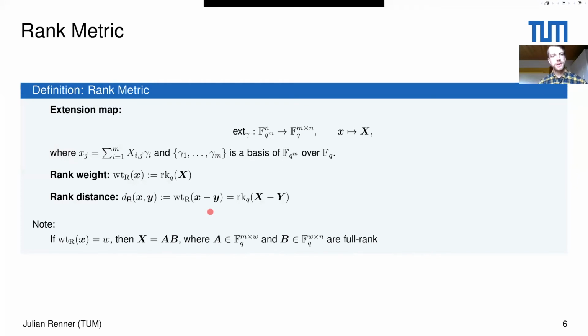Now, an important property in this metric is the following one. Namely, assume you have a vector of rank weight equal to w. Then you can decompose its matrix representation into a matrix A, which has m rows and w columns over the base field, times a matrix B, which has w rows and n columns over the base field F_q, and both are of full rank. Why this is important will become clear later, and I will also repeat it there again.